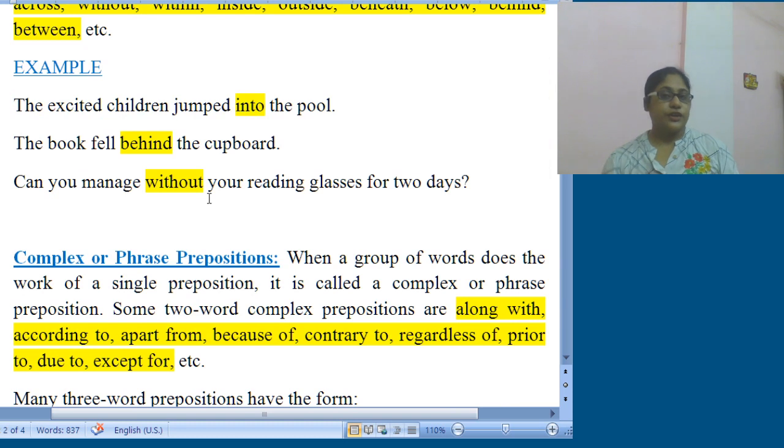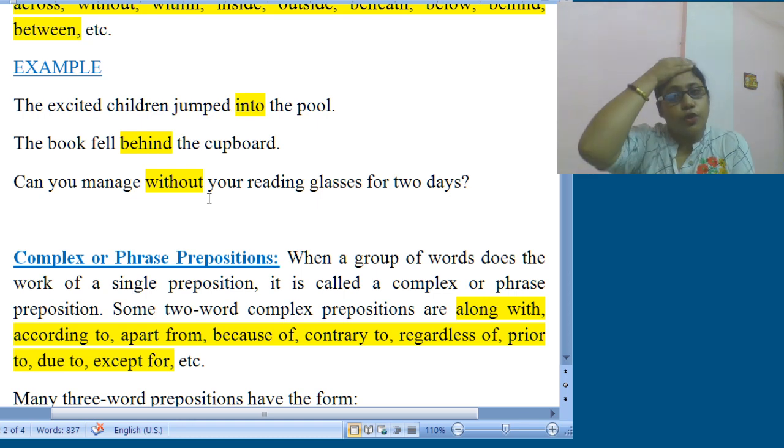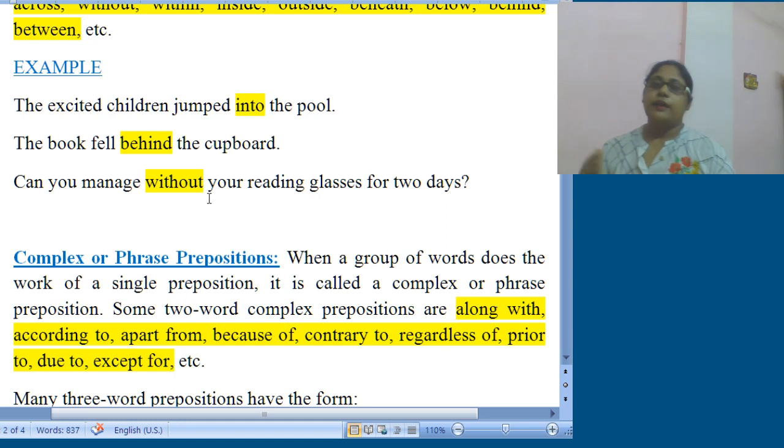Now you have some work. You know you need to open the worksheet file. There you will get some work. You need to do it fast and come back to watch the video again. So what is your primary task now? You need to pause the video right here and do your worksheet. Along with that, you need to open your unit test question paper also, because along with the worksheet I will be discussing those answers also.